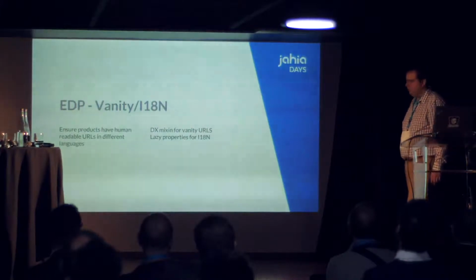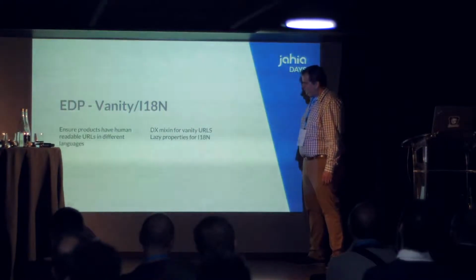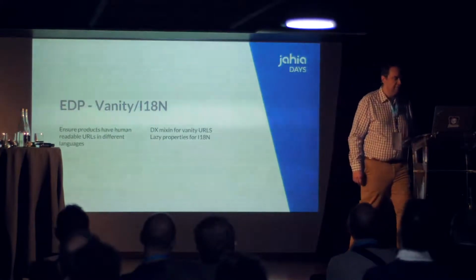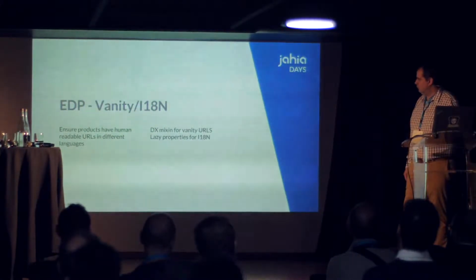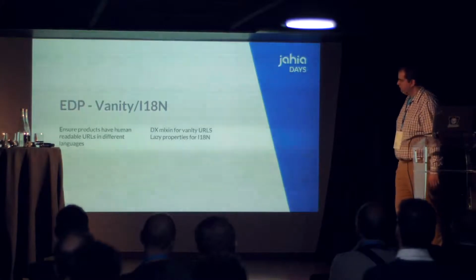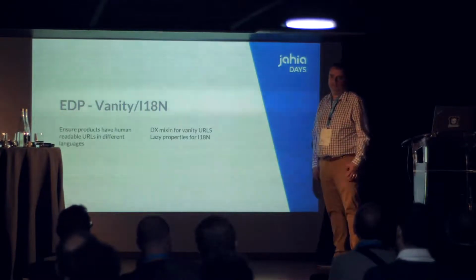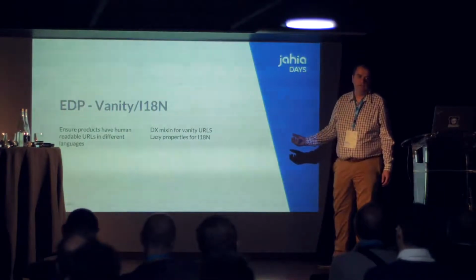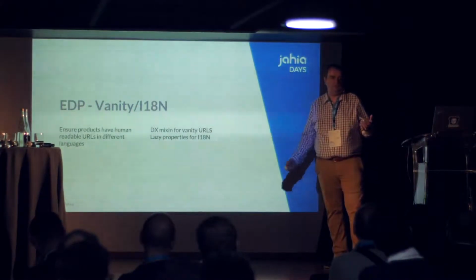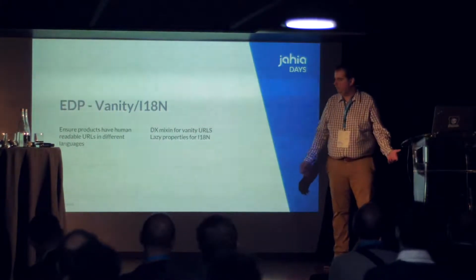Another powerful usage of the EDP is that we can implement vanity URLs in the EDP. We are delivering documentation explaining how to do that. It's quite simple to do. We had to fix and do a few things in the core system, but now it's really easy to implement vanity in EDP. That's really interesting because it allows you to define what type of URL and SEO you want to give to your external data. And if you put a template, you can mount your products and your categories directly with DX. No need for the editors to do anything again. They have the SEO, they have everything directly.